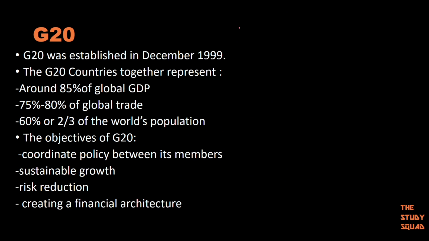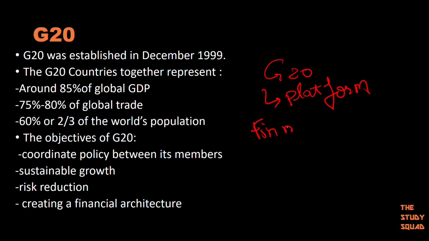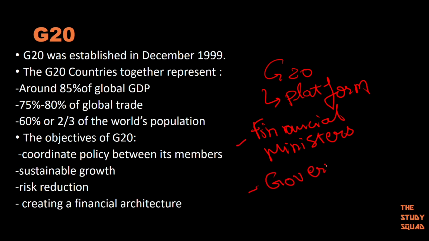Moving forward, some basics about G20. G20 is basically a platform where we have the finance ministers as well as the governors of the central banks. They meet up and they discuss international economic and financial issues. Okay, so they meet up and they discuss them. This is why we have G20.